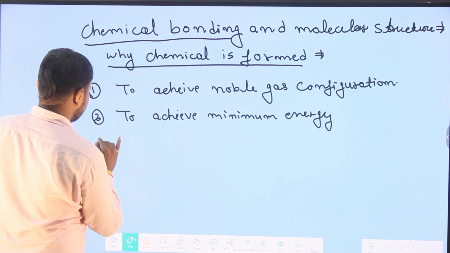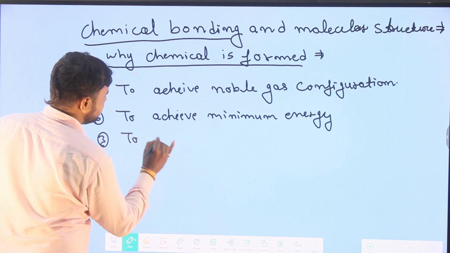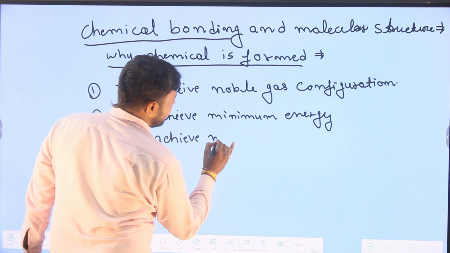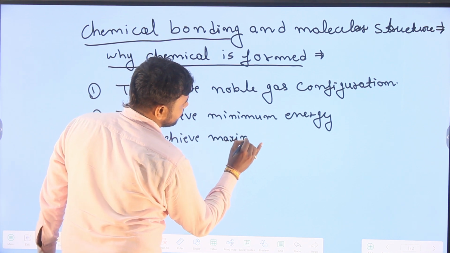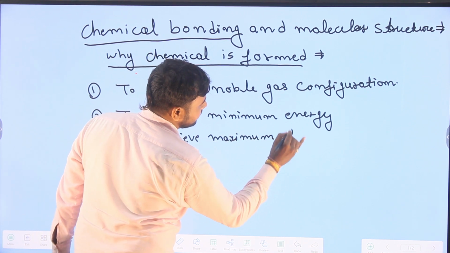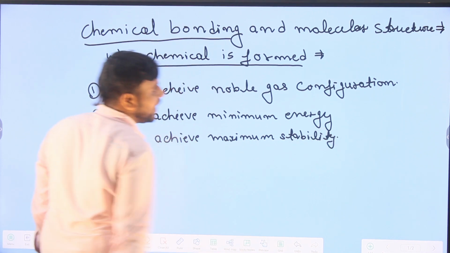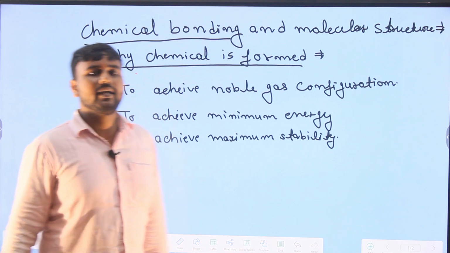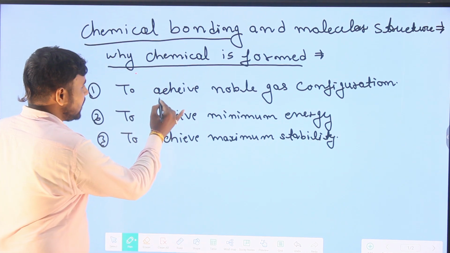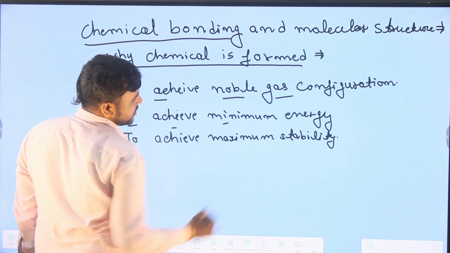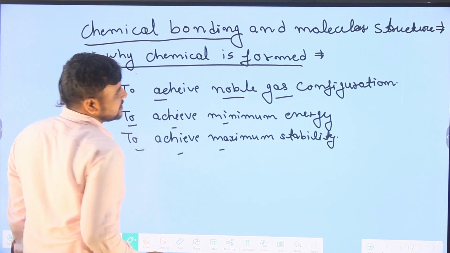And the third reason, to achieve maximum stability. So we have three reasons for forming the chemical bond. First, achieve noble gas configuration, second, achieve minimum energy, and third, achieve maximum stability.